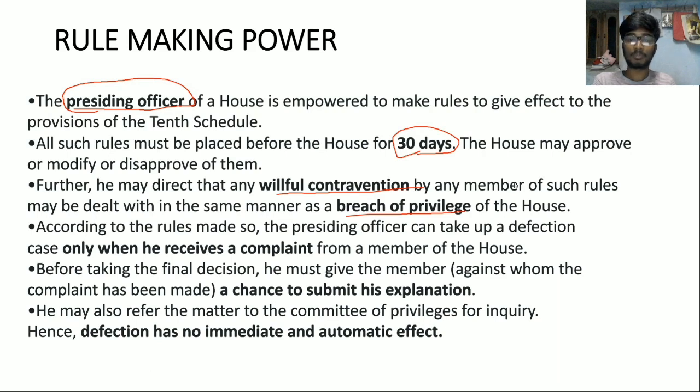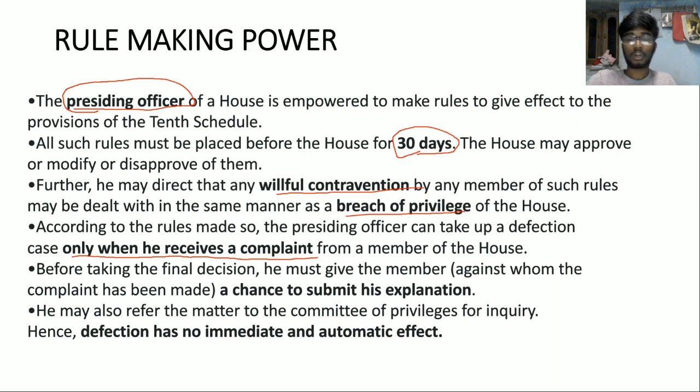If someone is breaching the privileges of the house, it can be dealt with in a similar manner. Another thing is, according to the rules made, the presiding officer can take up a defection case only when he receives a complaint from a member of the house. That means if a complaint is not received, the speaker cannot take action, which means that the speaker cannot suo motu take up the defection.